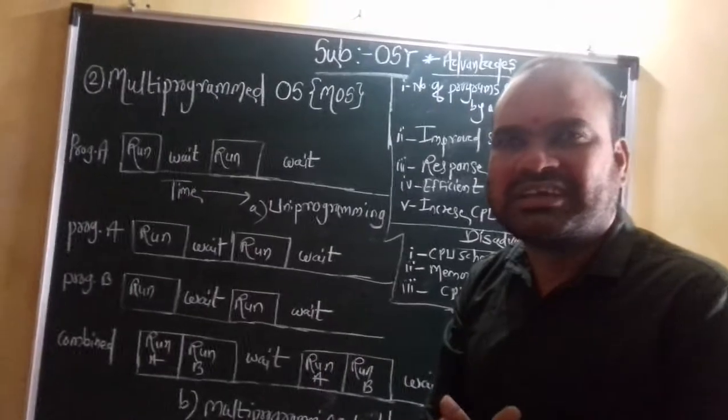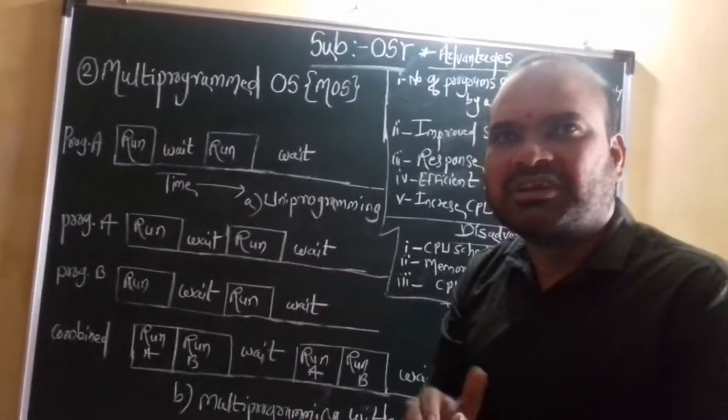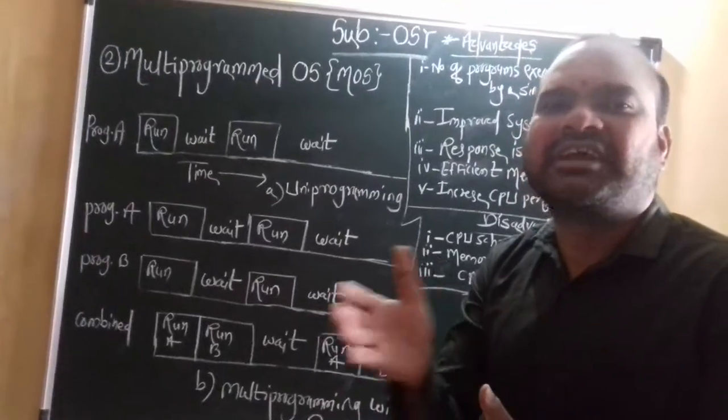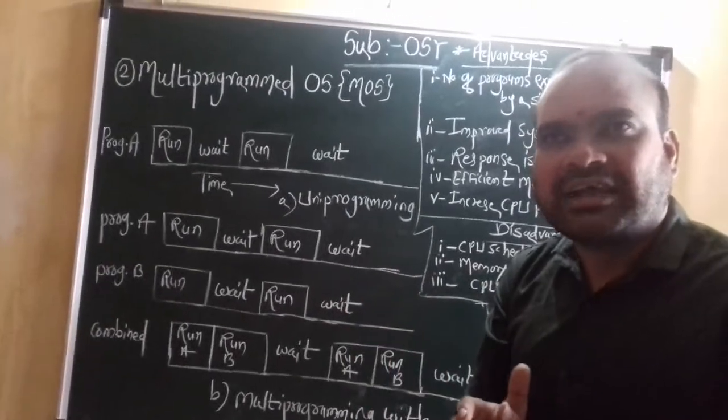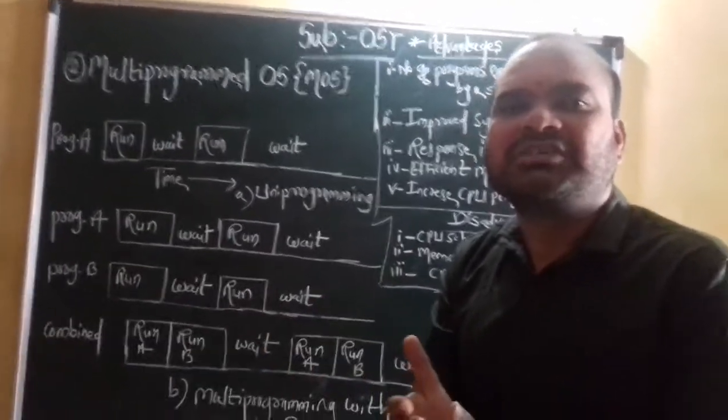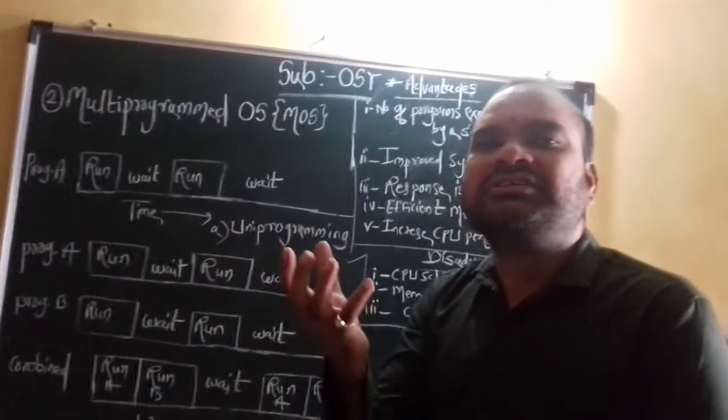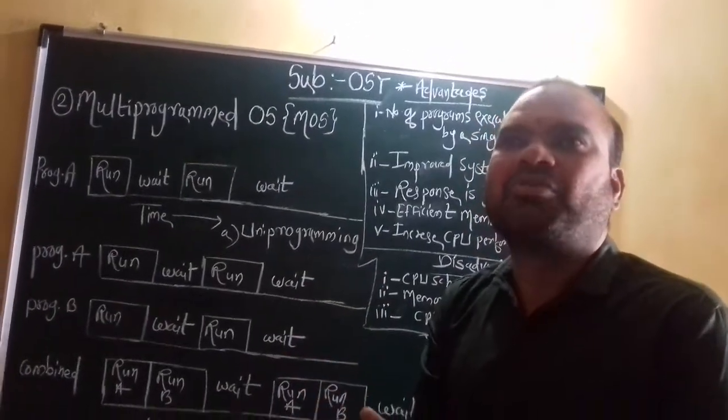Multi-program system means a number of programs or a number of jobs are at a time residing in the memory, and all jobs or all programs share a single processor, a single machine. That is exactly a multi-program operating system.